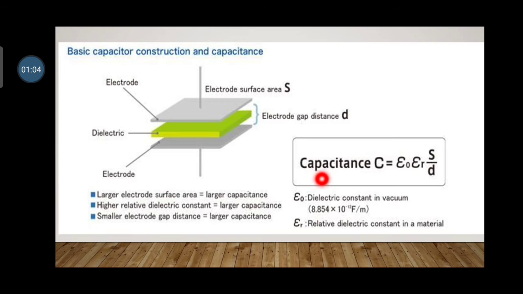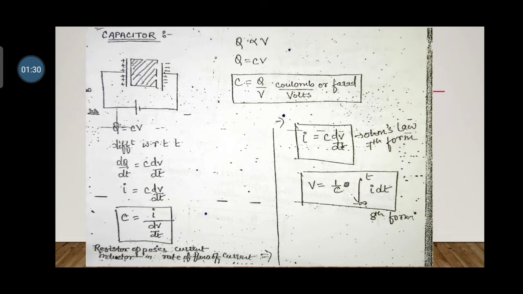The formula of capacitance is C is equal to epsilon 0 into epsilon R into S divided by D. Here epsilon 0 is the dielectric constant in vacuum and epsilon R is the relative dielectric constant of the material. The value of epsilon 0 is 8.854 into 10 to the power minus 12 farad per meter. S is the electrode surface area and D is the electrode gap distance.